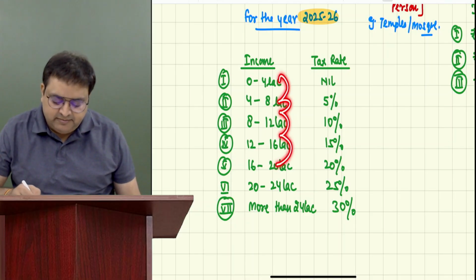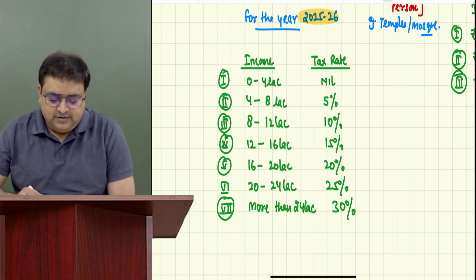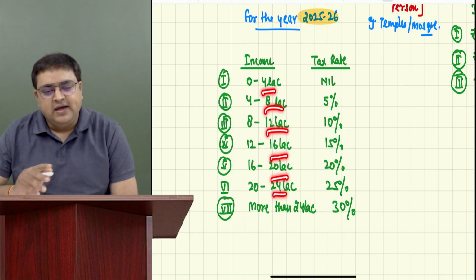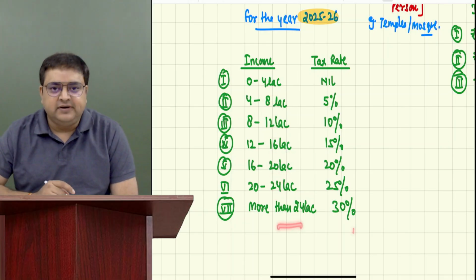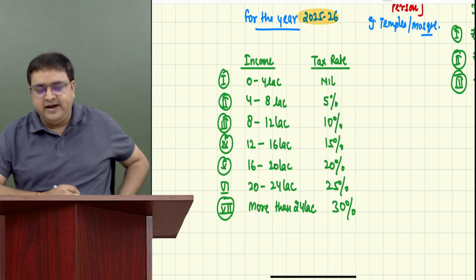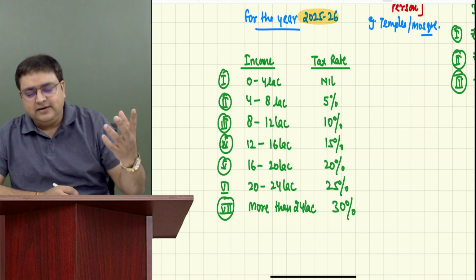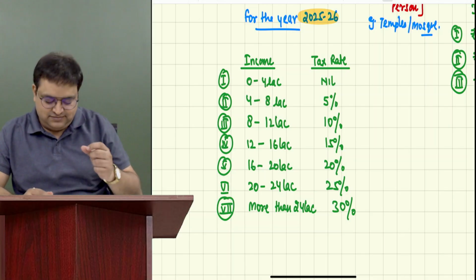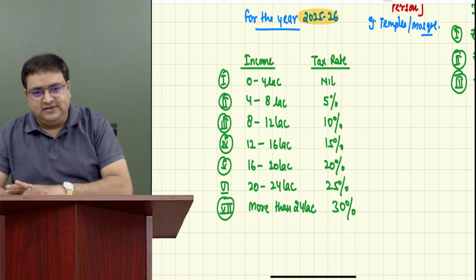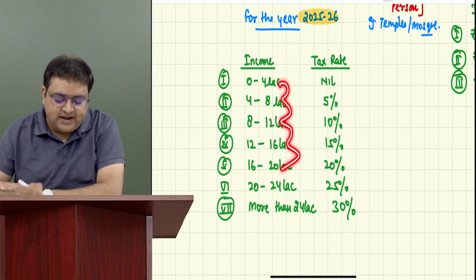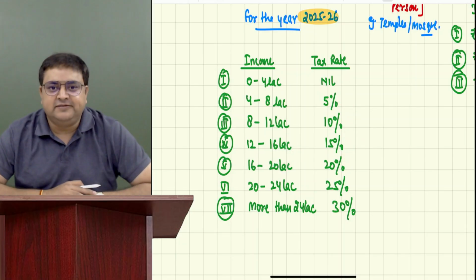Tell me the trick. Skips of 4, skips of 5. Correct, very nice. So there is just a skip of 4 lakh. So 4, 8, 12, 16, 20, 24. And above 24, it is 30%. And here is just a step of 5%. I believe it's very easy to understand, right? Last year it was not that easy, although it was not that difficult also. But last time the level was something different. But now it has become easy, right? So there is a step of 4 lakh over here, and a step of 5% over here.